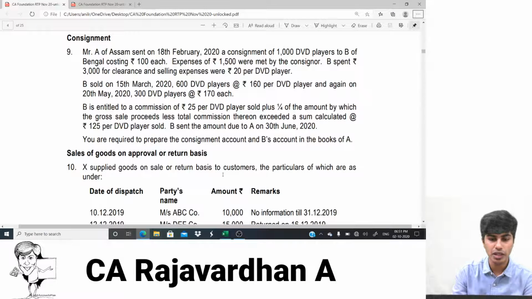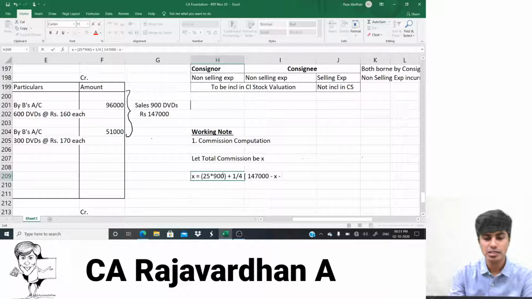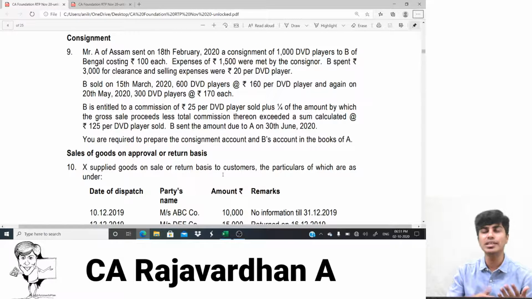Continue reading: gross sale proceeds less. Less means minus. So I will write minus total commission. What is total commission? I told you, isn't it? Let total commission be X. Again, they've told less total commission thereon exceeded. So minus again. It exceeds: 4 exceeds 1 by 3 means 4 is 3 numbers more than 1, so 4 minus 1 is 3. So exceeded again means minus. I have to again tap minus.